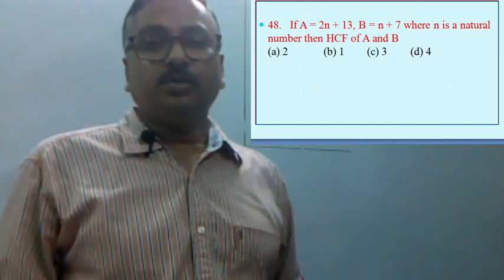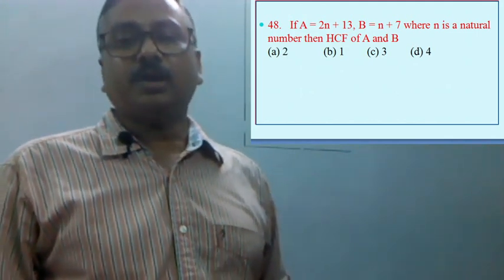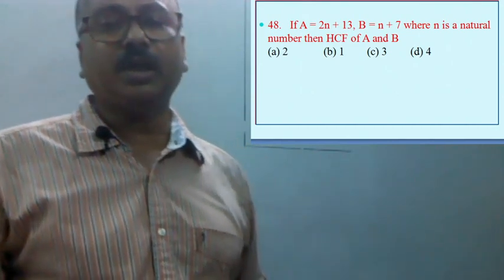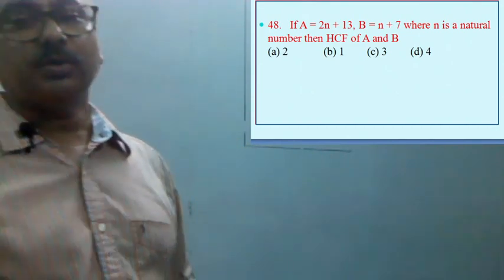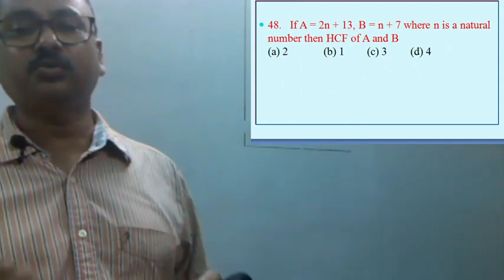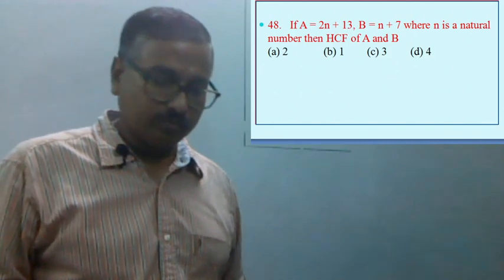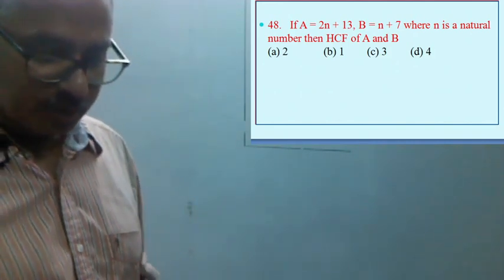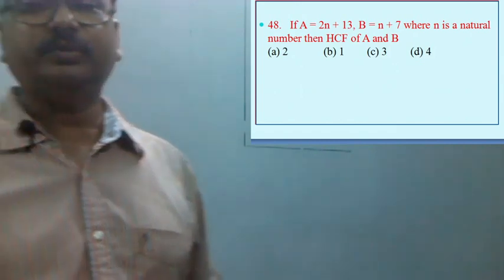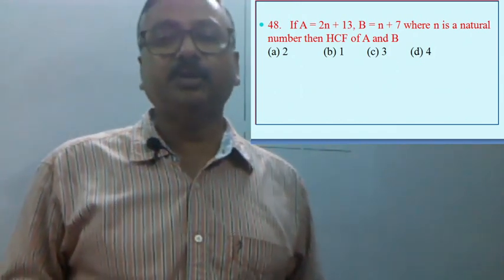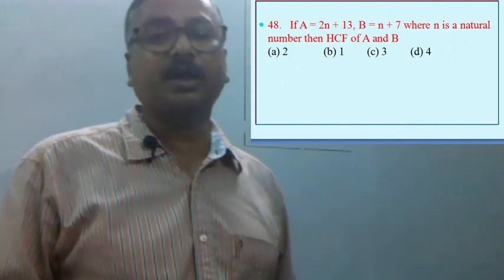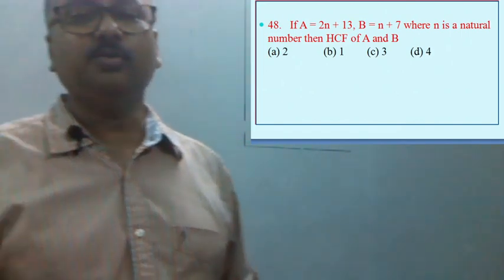If A equal to 2n plus 13, B equal to n plus 7, where n is a natural number, then HCF of A and B. So now, if we substitute the value of n as 1, 2, 3 and proceed, we observe that both are co-prime. So here option B is the correct option. Their HCF will be 1.